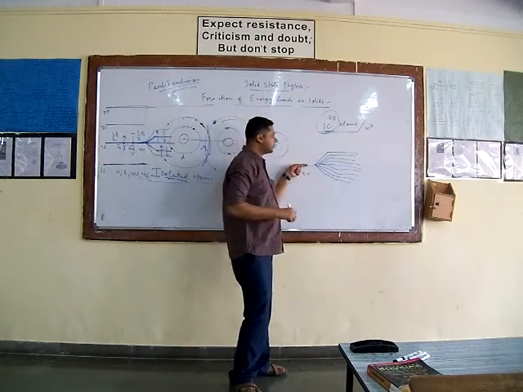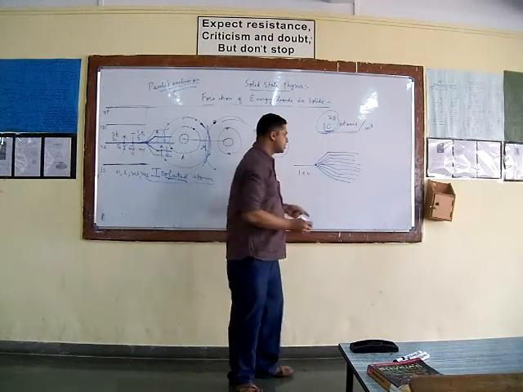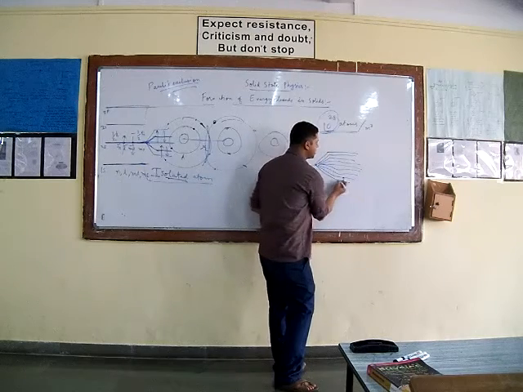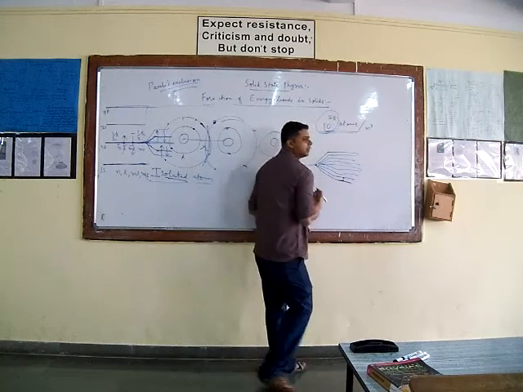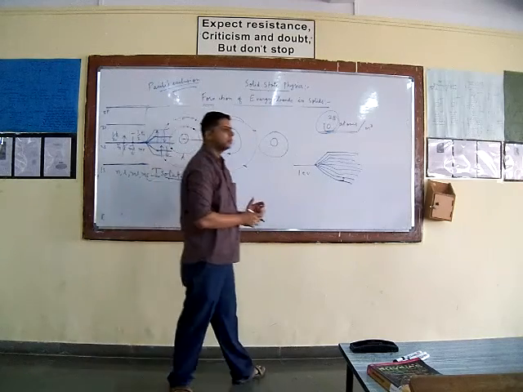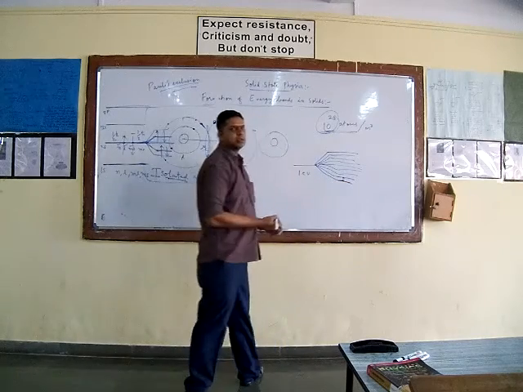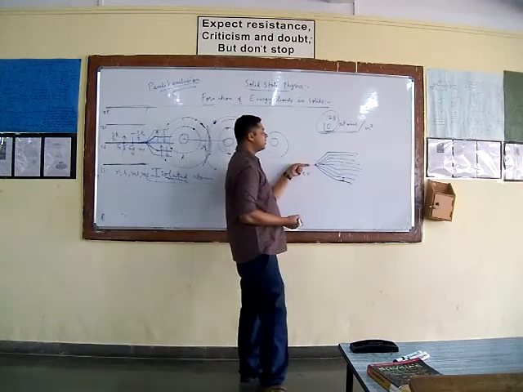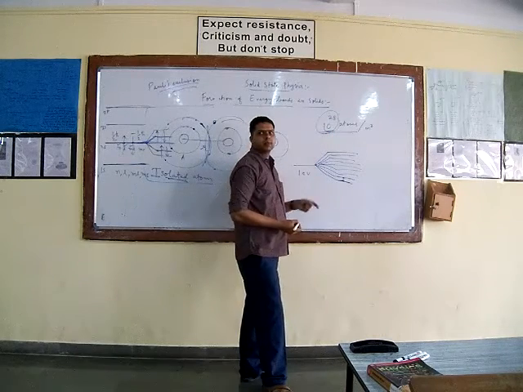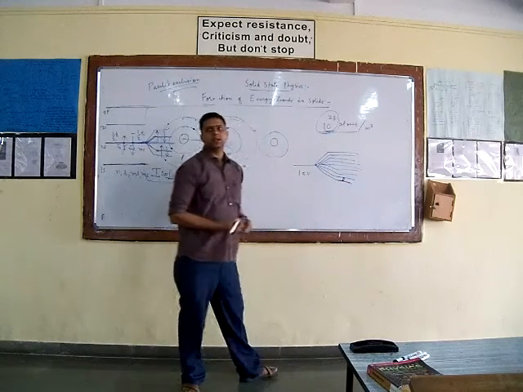So if this 1 electron volt splits up into 10 raised to power 28 energy levels, then what is the difference between the split adjacent energy levels? These are two split energy levels, so what will be the difference between them? 1 electron volt is divided into 10 raised to power 28 energy levels.